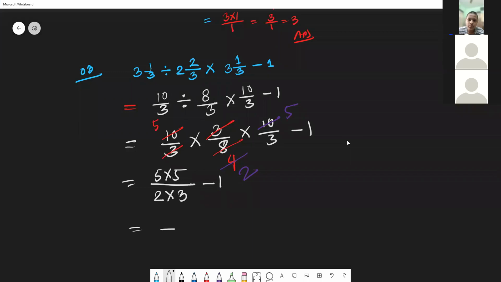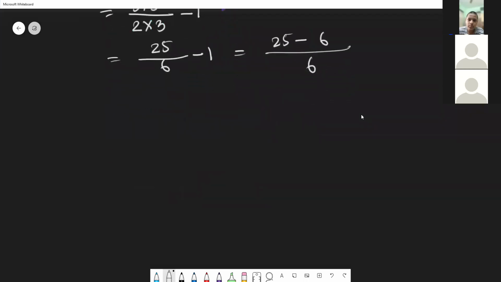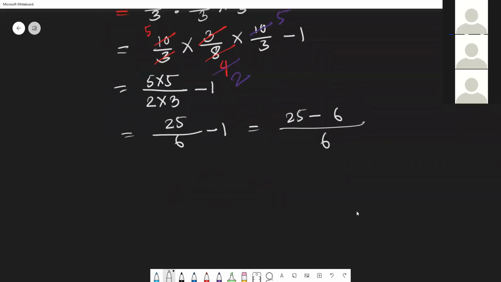So now 5 times 5 is 25. 3 times 2 is 6, minus 1. Now if we take the LCM here, 6: this is 25 minus 6 times 1 is 6. So now this one will be 19 divided by 6. If we convert this one, 3 whole and 1/6.